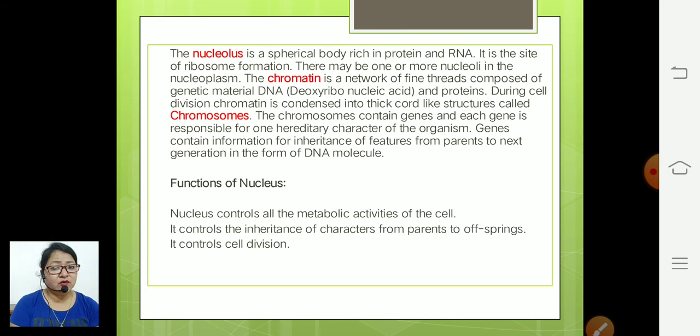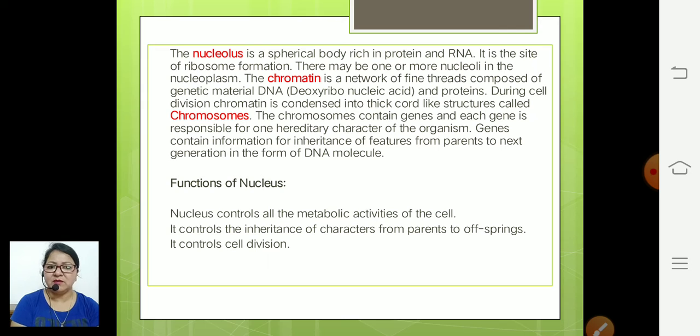This thread-like structure will convert into dense structure at the time of cell division, that is called chromosomes. Chromosomes contain genes and each gene is responsible for one hereditary character of the organisms. So they are the unit of the inheritance.